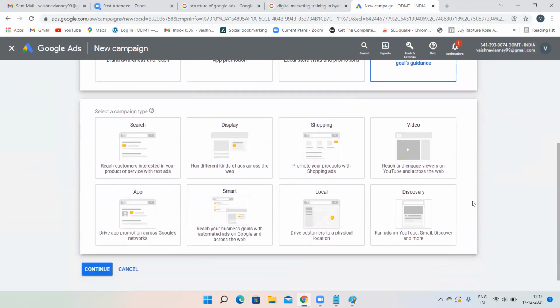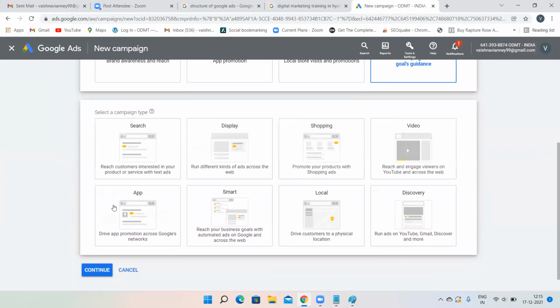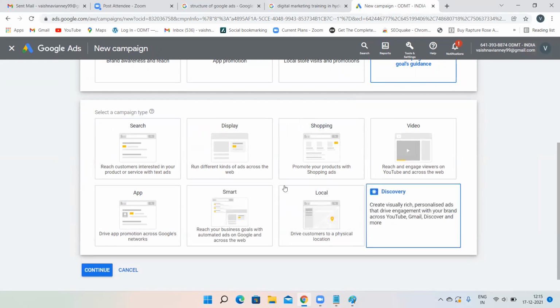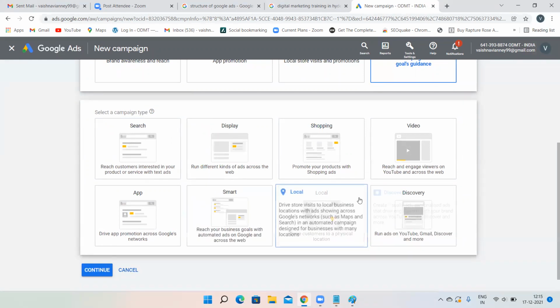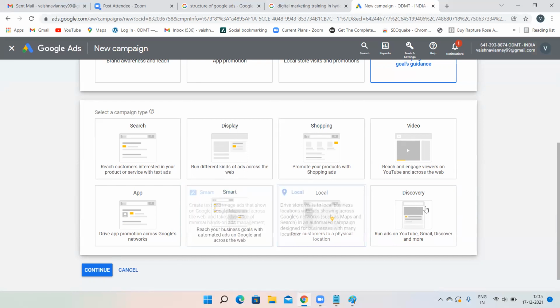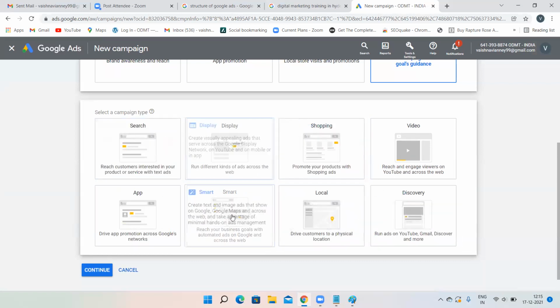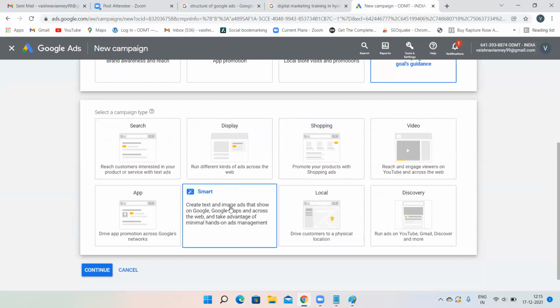Now, it is asking which type of campaign you want to create: search, display, shopping, video, app, smart, local, and discovery. Smart, local, and discovery came just two to three years ago, but no need to create them. With a smart campaign, everything will be under Google's control. Before, there was no benefit with smart campaigns, but these days people are saying there is somewhat of a benefit. Discovery is about YouTube and Gmail. No need to create discovery or local either. These three used to be within the other five, but now they have been separated. So do not click on any of these.